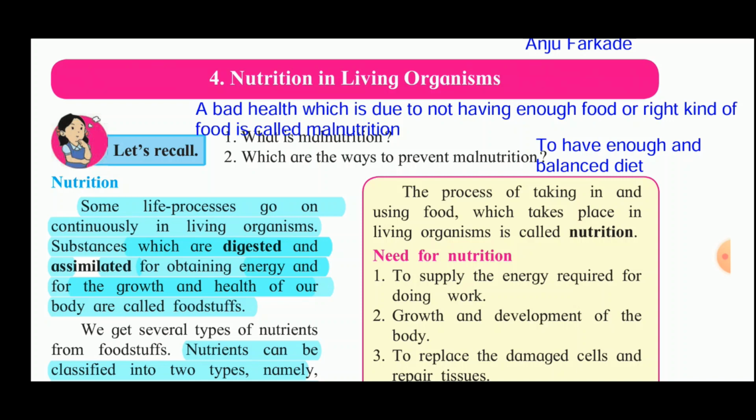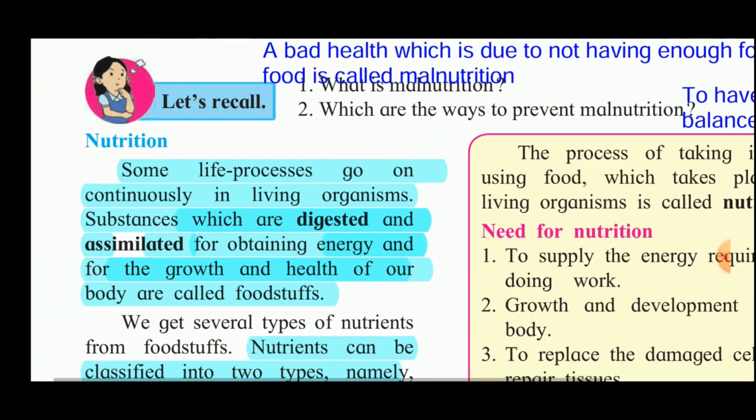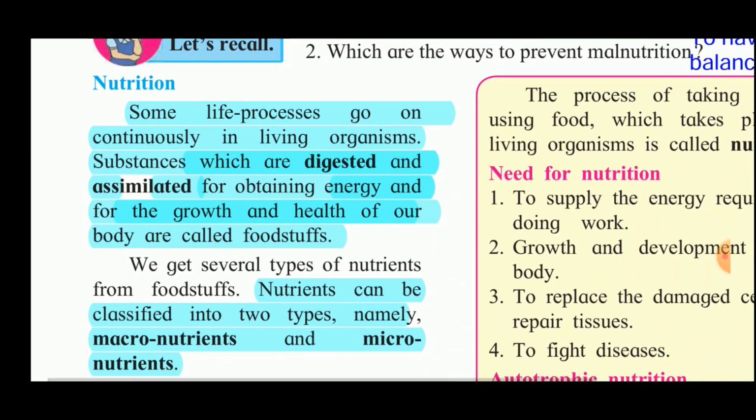So, in this chapter we will study about nutrition in living things, means in plants as well as in animals. Now, let us first see what is meant by nutrition. Now, we know that some life processes go on continuously in living organisms. Examples of those life processes are digestion, circulation, respiration, excretion, assimilation, absorption, and so on.